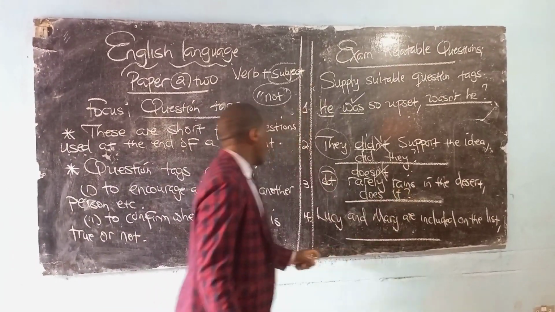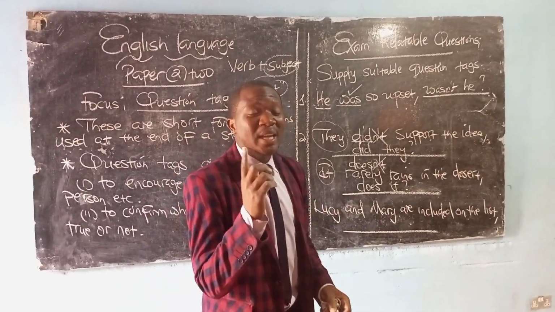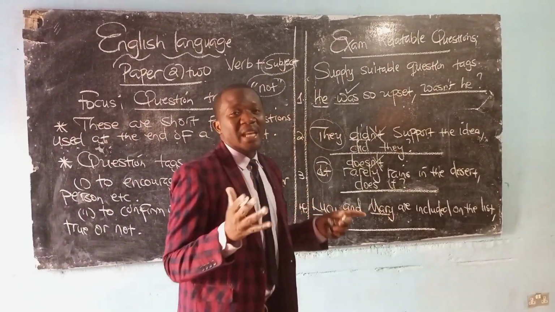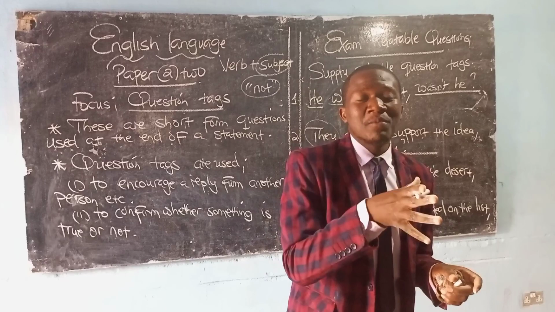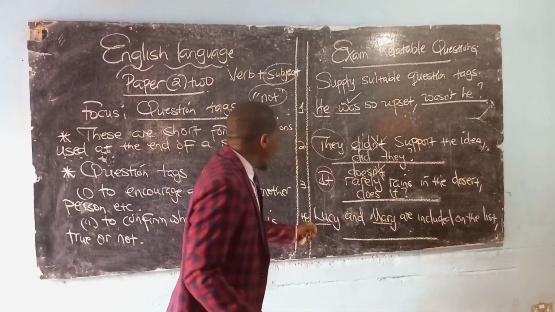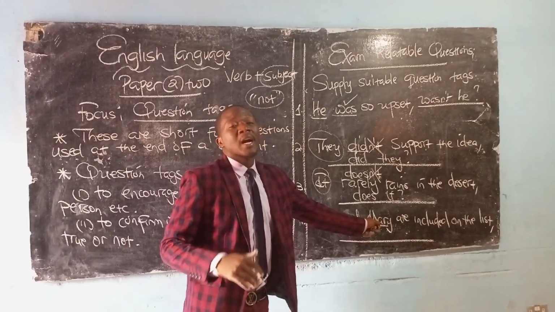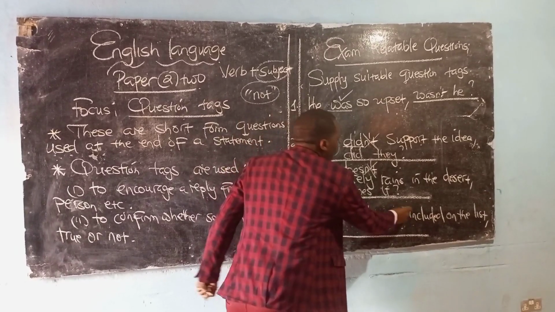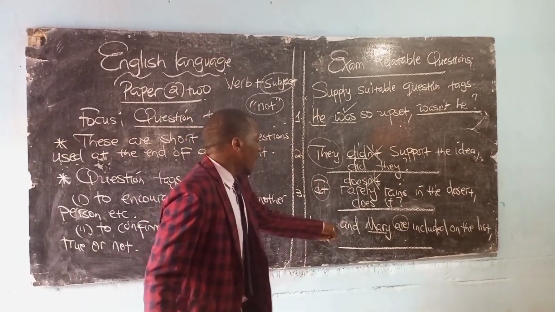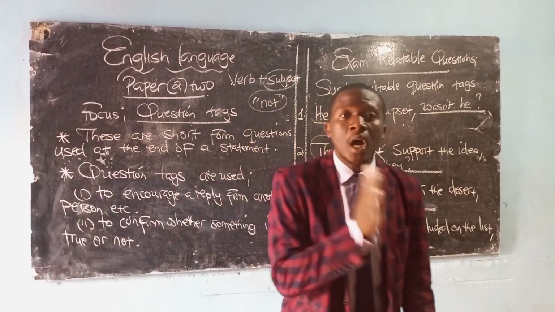Does it? Then number 4, Lucy and Mary are included on the list. Remember, we have 2 names. Had it been that we only had one name, the subject in our answer would have been she. In as much as we are talking about 2 names, Lucy and Mary, they are going to become they. And our verb is are, and the statement is positive, in the sense that Lucy and Mary are included, so the statement itself already agrees.